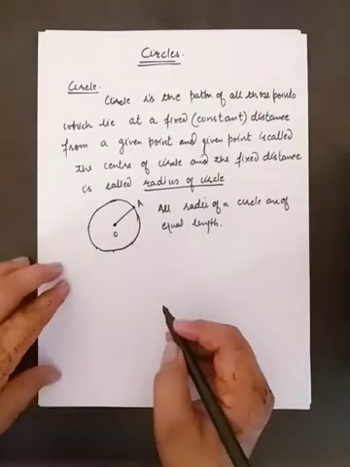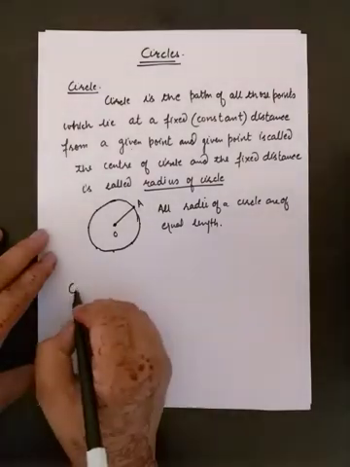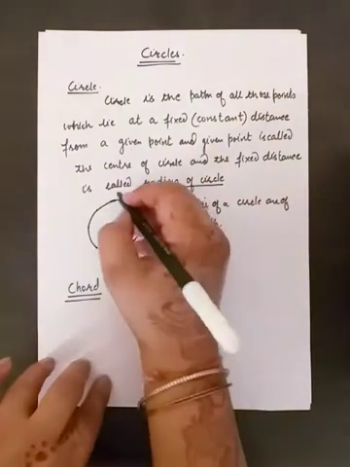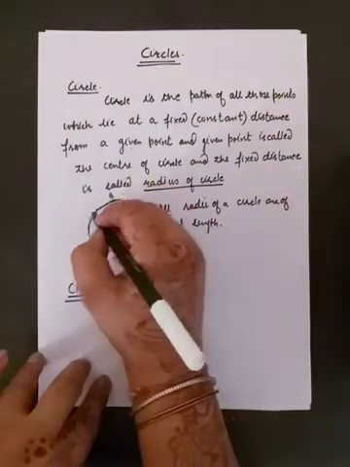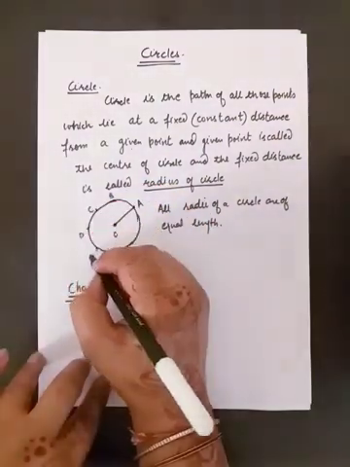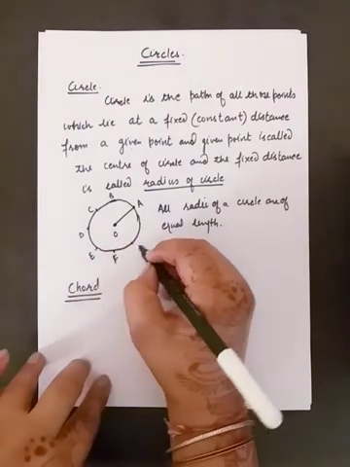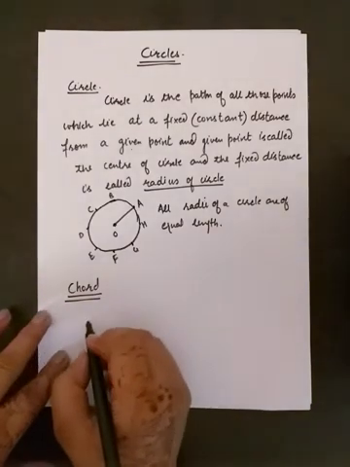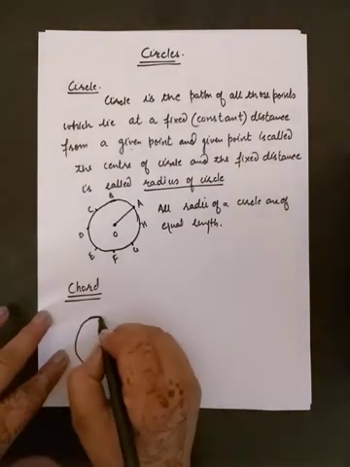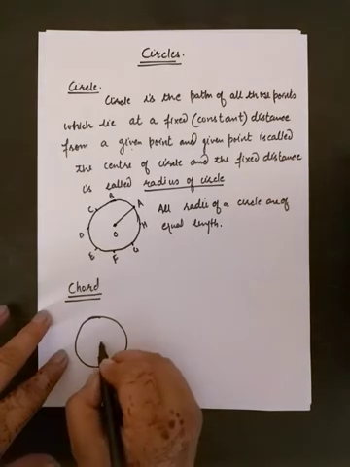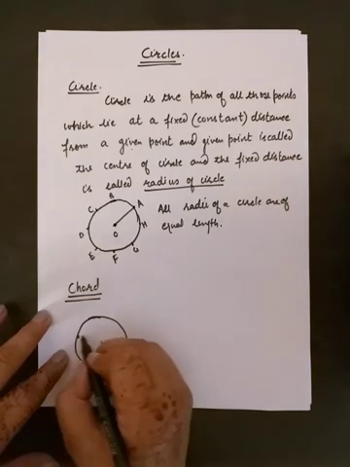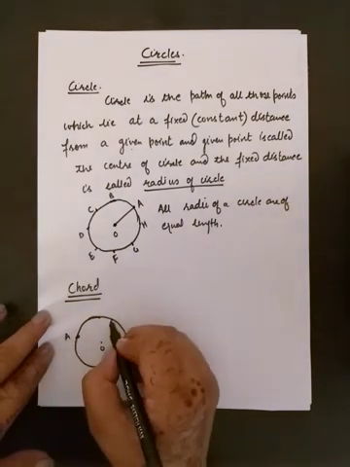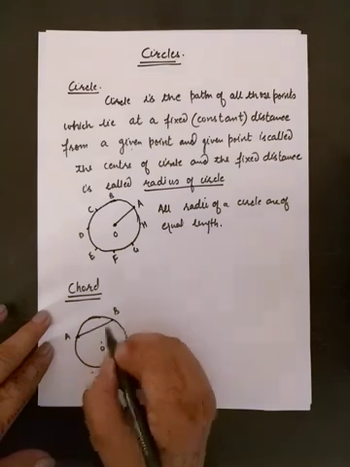The next term for a circle is chord. Now, there are so many points lying on the boundary of the circle. Like this. So, what is chord? If we join any two points on the boundary of the circle, we get a chord. Suppose I join this point A to point B. I will get a chord.